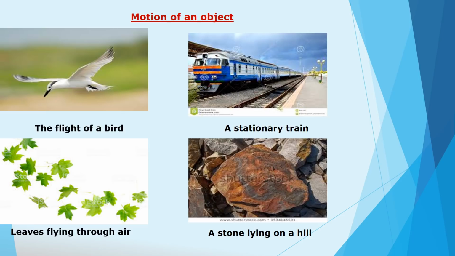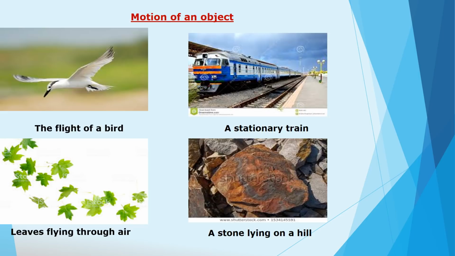In case of the first example, that is the flight of a bird, there is a presence of motion. Second example, a stationary train, there is an absence of motion. Third example, leaves flying through air, there is presence of motion. A stone lying on a hill, there is absence of motion.